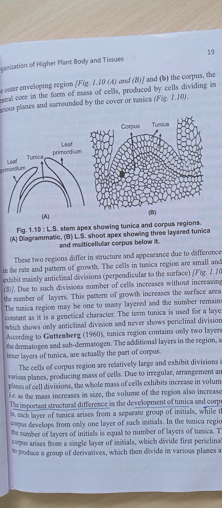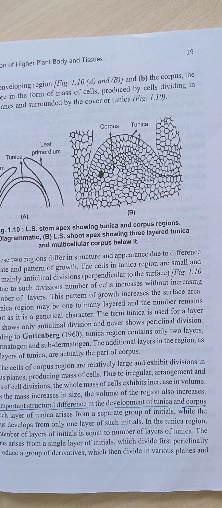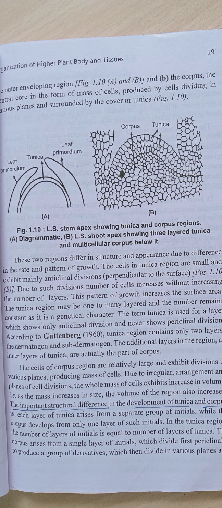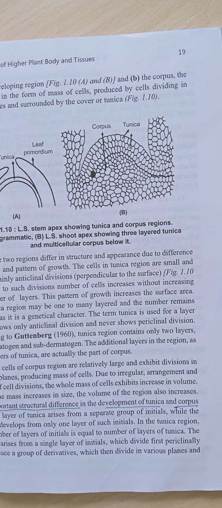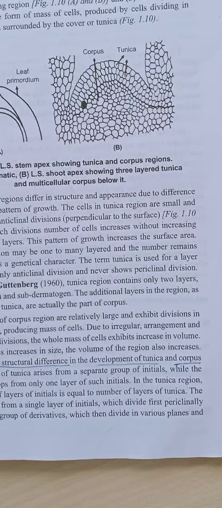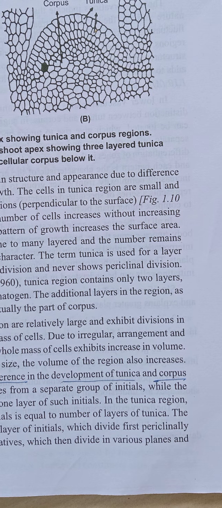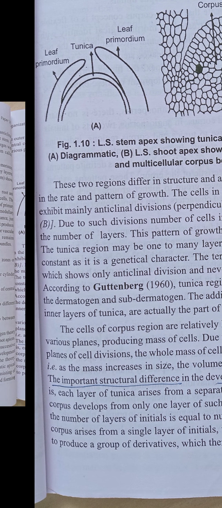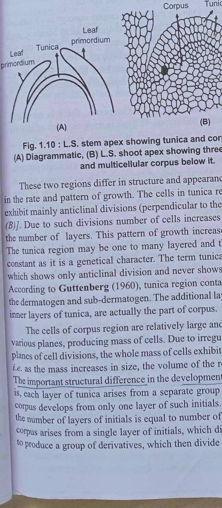The cells in the tunica region are small and exhibit many anticlinal divisions, and due to such divisions the number of cells increases without increasing the number of layers. This pattern of growth increases the surface area. The tunica region may be one to many layered, and the number remains constant as a genetical character.